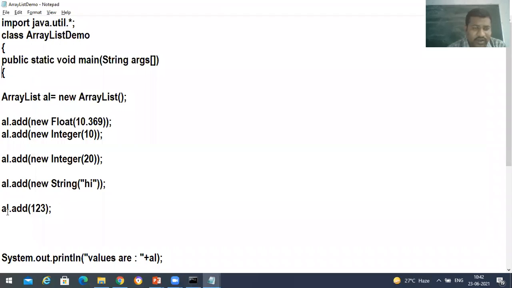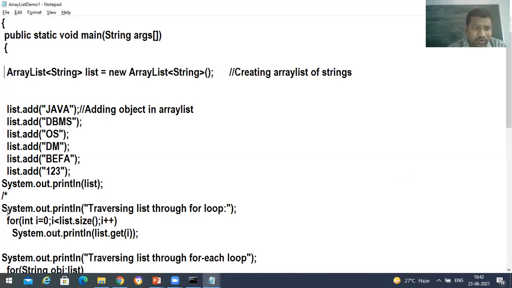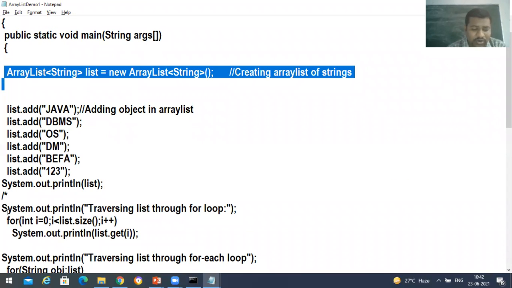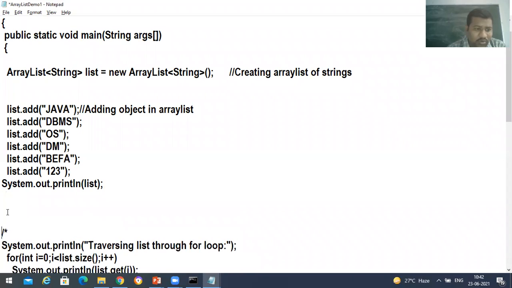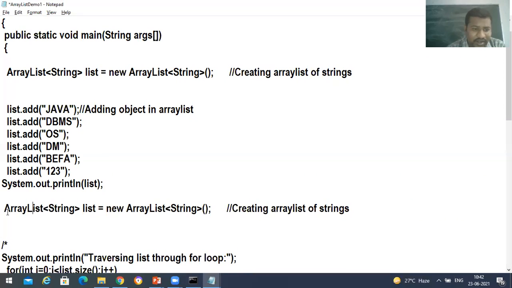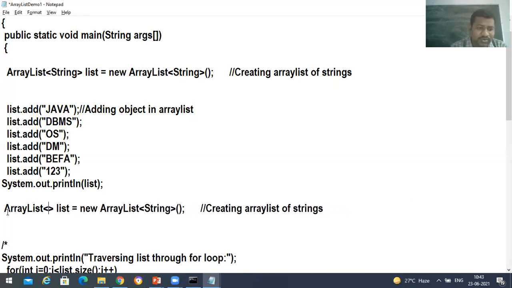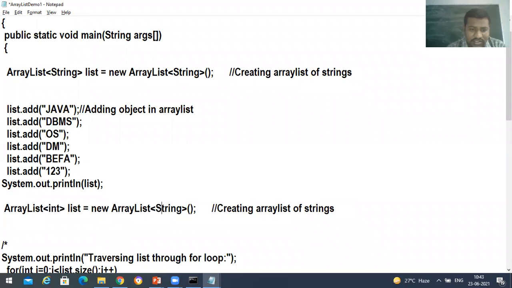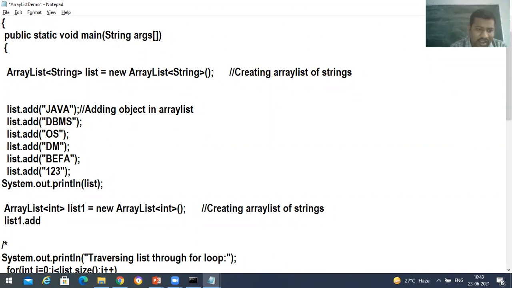Okay, fine. Now what we'll be doing is I'm going to create one more object over here. One more ArrayList object I'm going to create. And this ArrayList object is going to take what? Integer. Now I'm going to take the ArrayList object as list1, and list1.add(10).